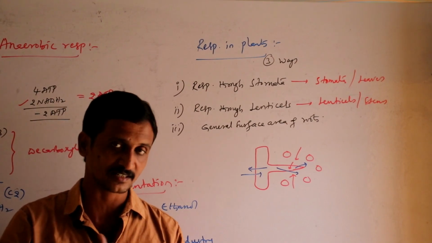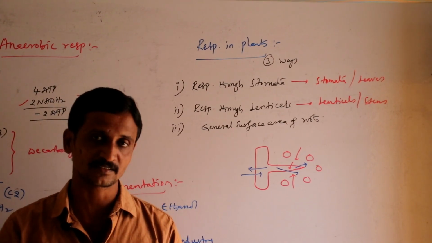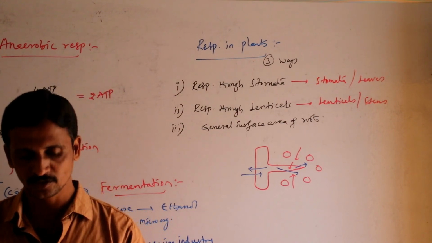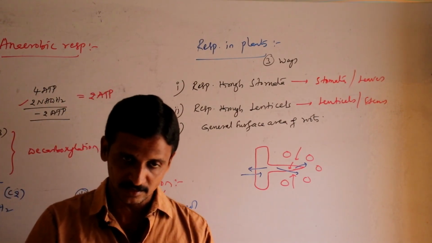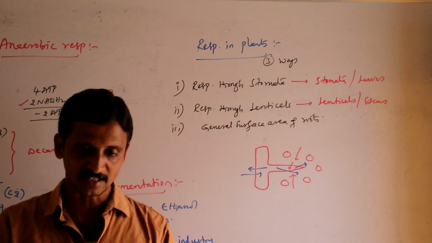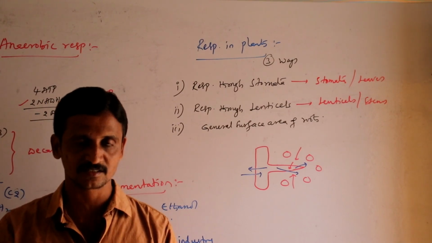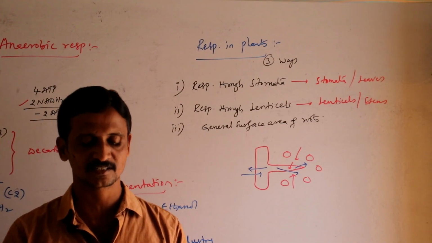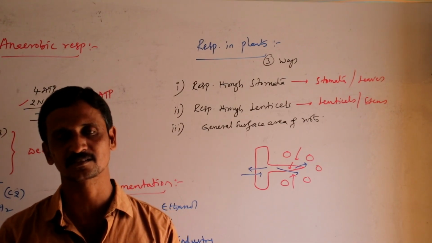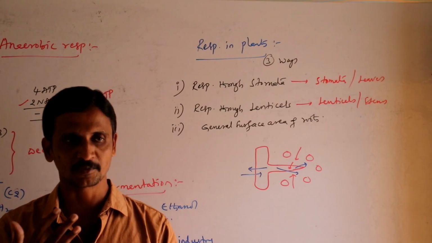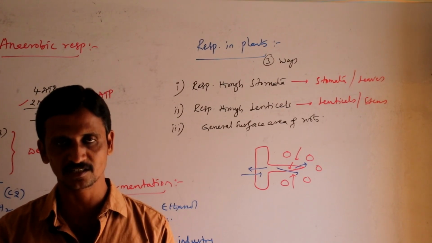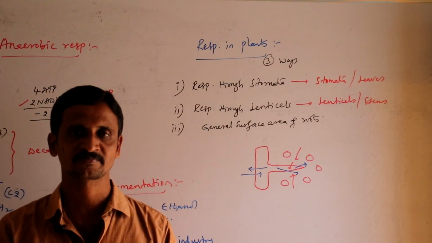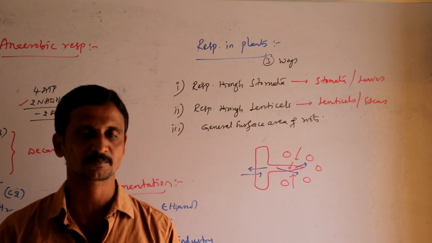So carbon dioxide is not released outside. Instead of that, oxygen is released outside. Why? Because photosynthesis is going on. The rate at which the carbon dioxide which is supposed to be released is consumed by the plant itself is called its compensation point. The amount of CO2 supposed to be released is taken by the same plant for its photosynthesis purpose. That is called the compensation point.